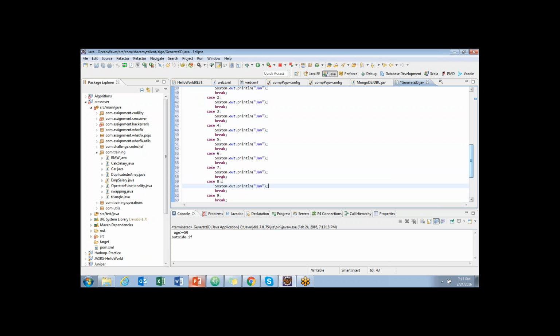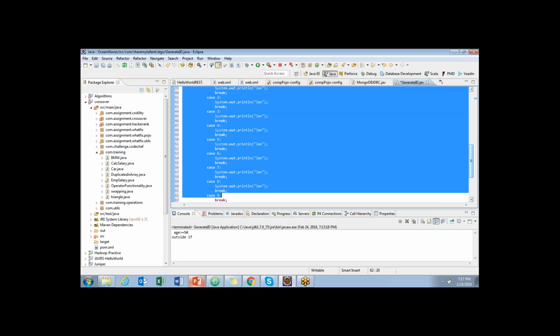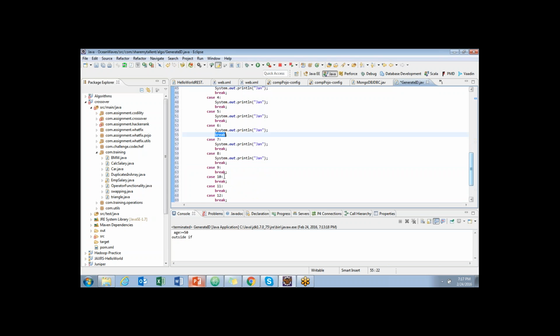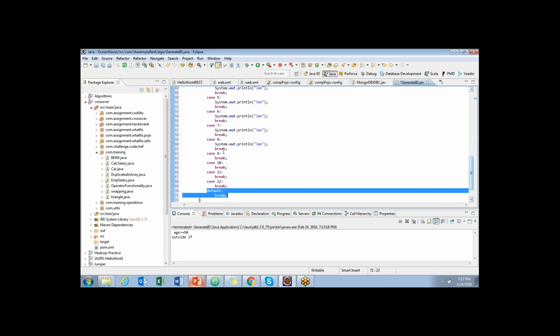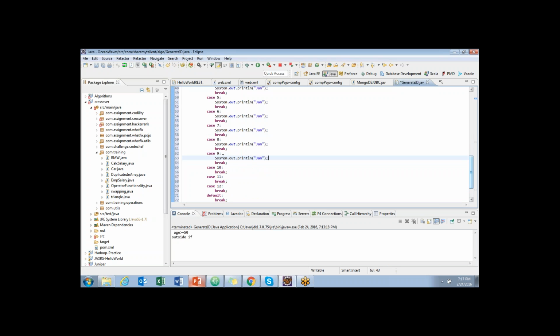Syntax starts with the switch, and in the brackets, whatever key we want to validate, we pass it. In the cases, there is a sequence of cases with the break statement mandatory, and after that, a default statement with the break. I will explain what break is. Just remember the syntax for now.